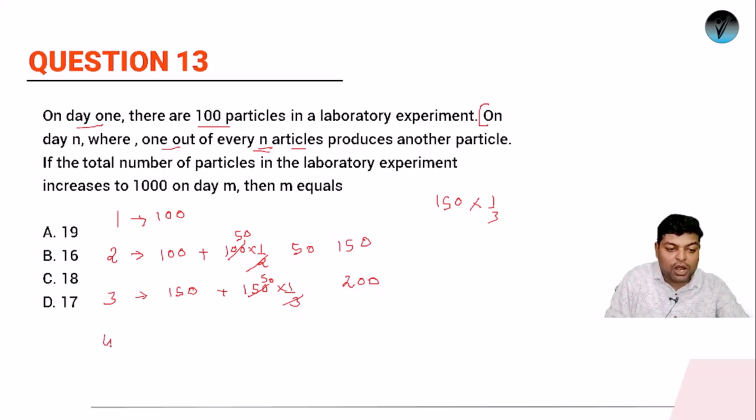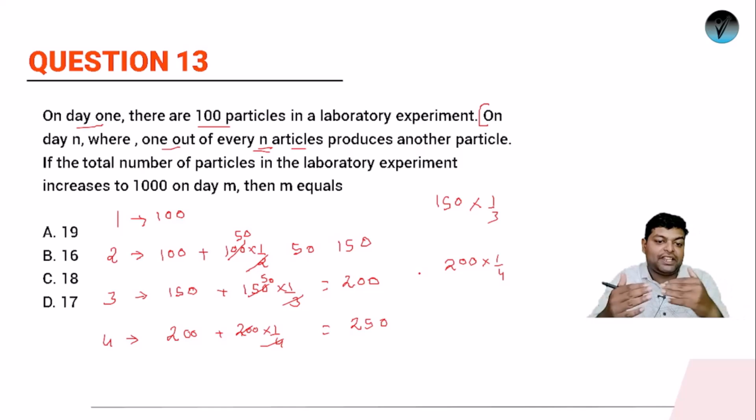Similarly at day 4, how many organisms will we have? Initially we are having 200. At day 4 it will be 200 into 1/4, because it's 1 out of n. So again we'll be having 50 extra, so total it will be 250. So clearly it is seen that every day the quantity is getting increased by 50 organisms.